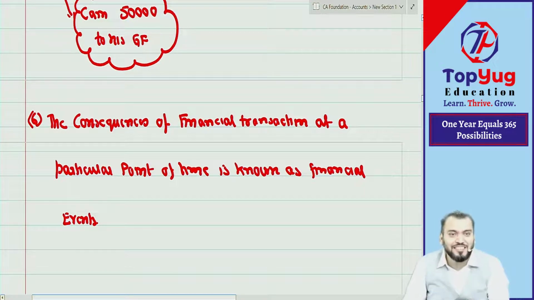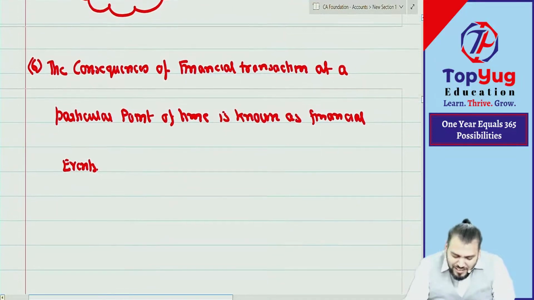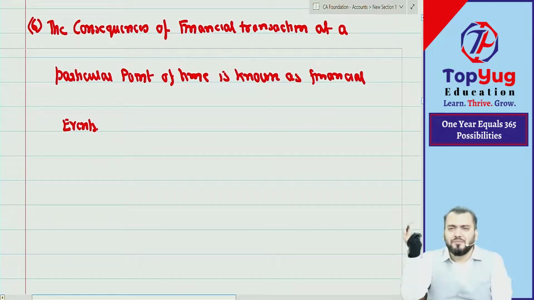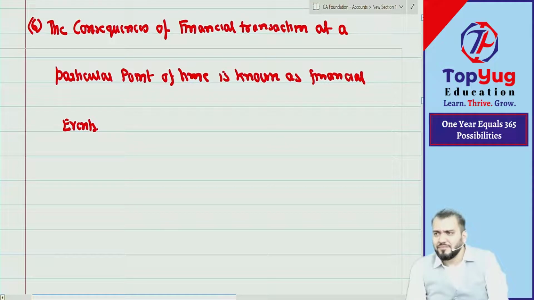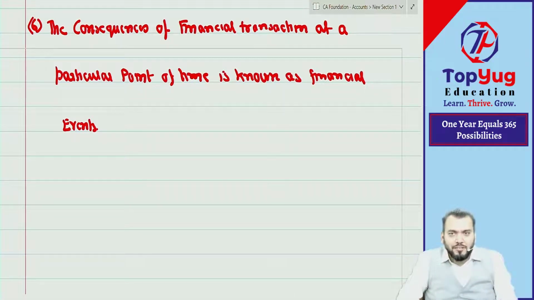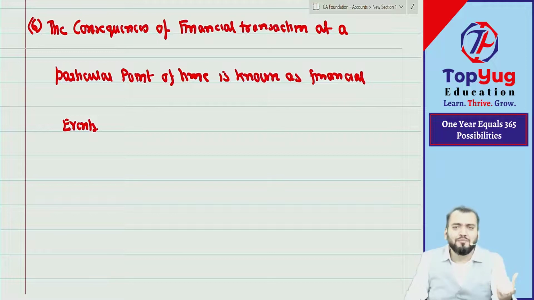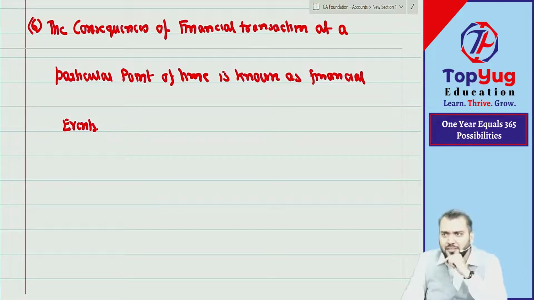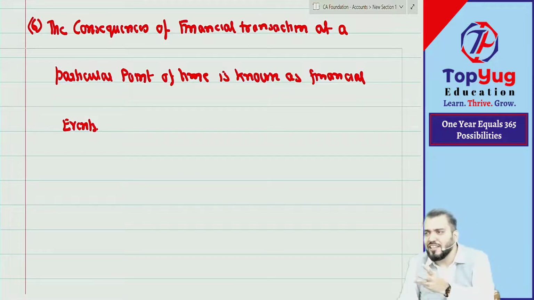It means which transaction? So sir, can you give me some example of a financial event? I am asking on your behalf. Means you may ask me a doubt now. Sir, please give me some example of a financial event. Can you give some example of an event of financial nature?